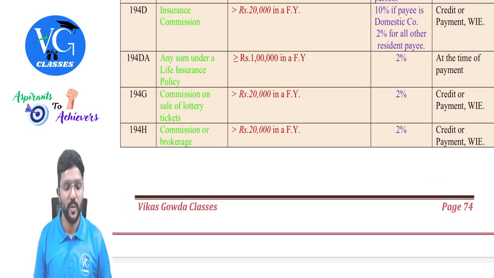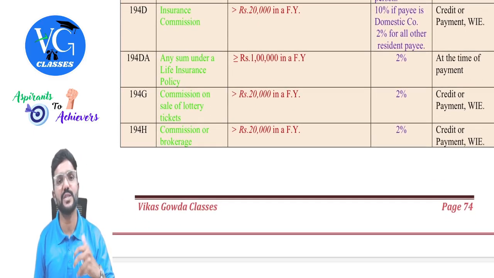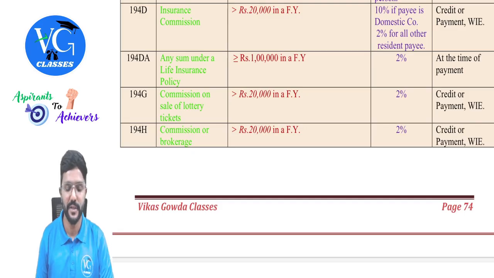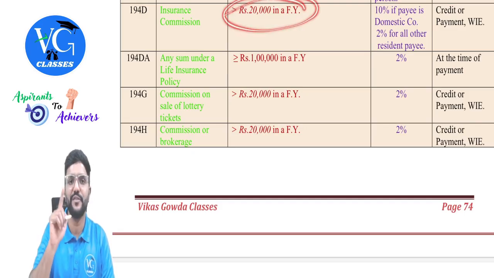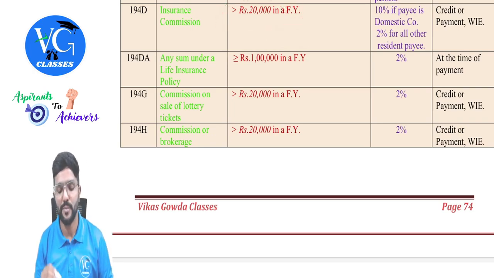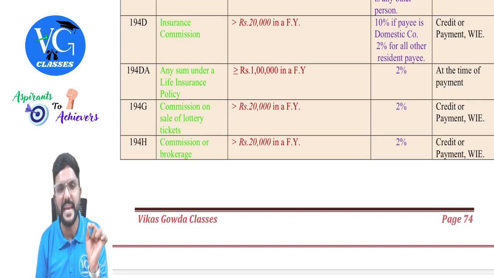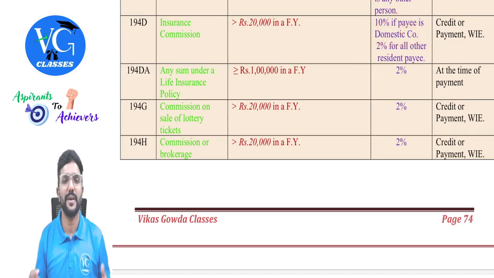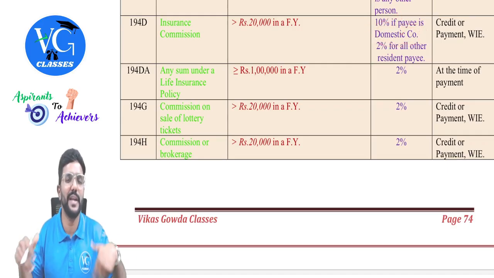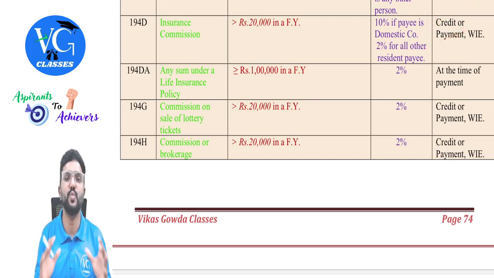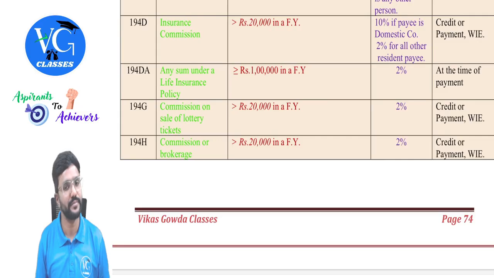Okay. Then 194D is TDS on insurance commission, which is paid by insurance company to an insurance agent. If the commission is more than 20,000 in a financial year, the threshold limit has been amended. How much TDS has to be deducted? If the payee, that is agent, is a domestic company, then 10%. Or if the agent is an individual or any other person other than domestic company, then TDS has to be deducted at 2% at the time of credit or at the time of payment, whichever is earlier, guys.